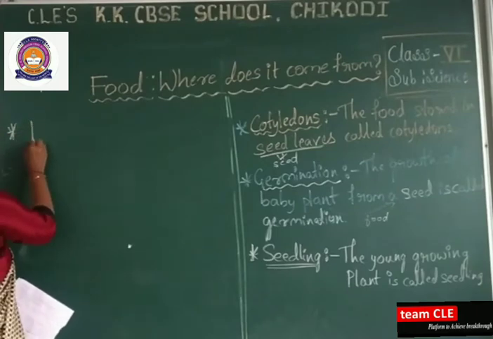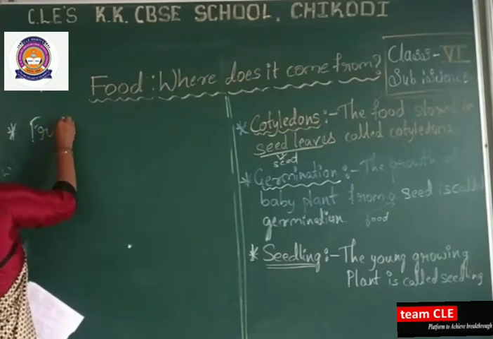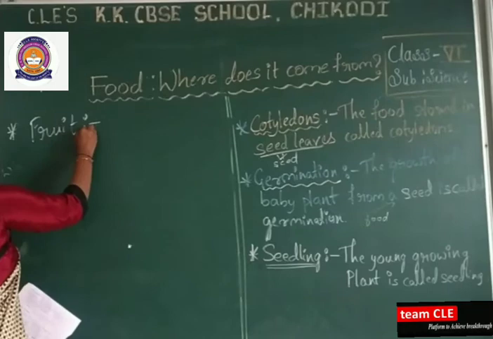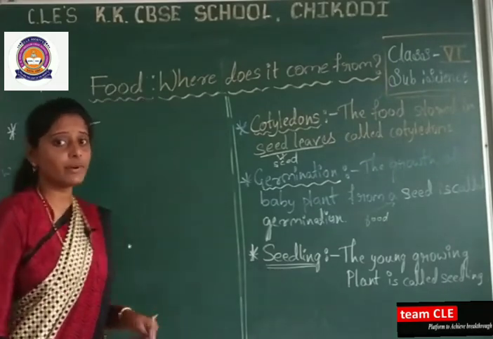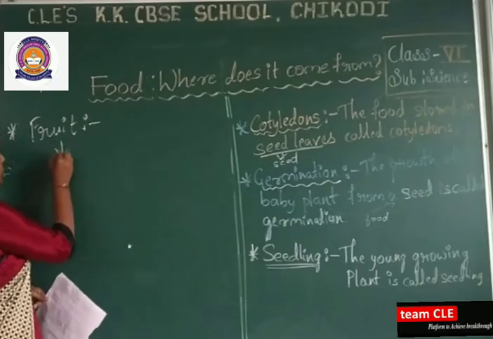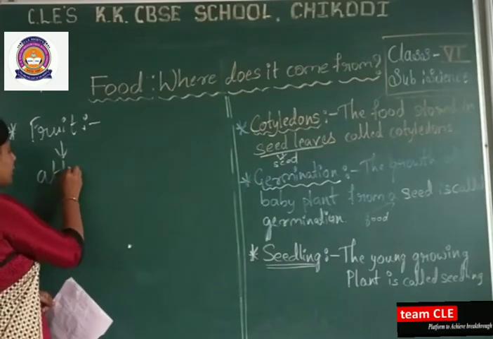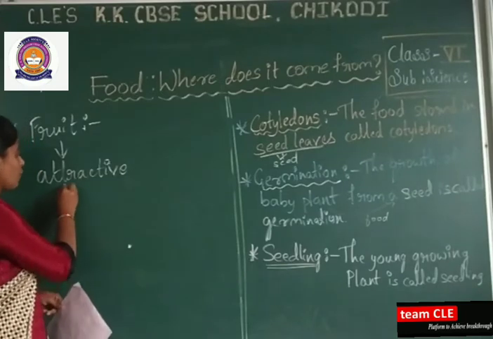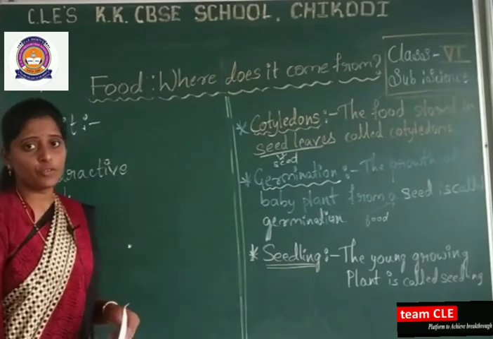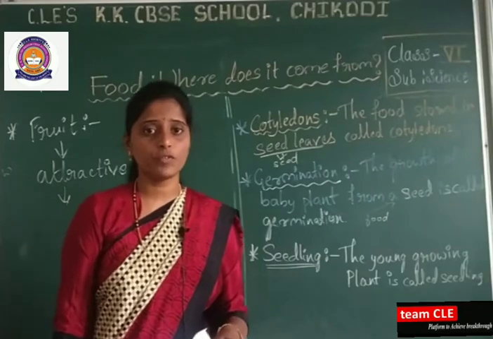Next point here is fruit. Yes, dear students, if the word fruit is there, then what comes to your mind? Fruit is one of the attractive things. If you see a fruit, what do you feel? It is very colorful. Fruits have very attractive colors, and we consume them as food. It is also one of the sources of food.